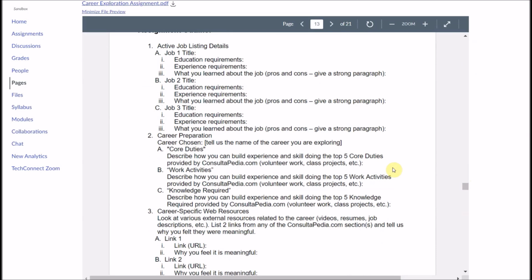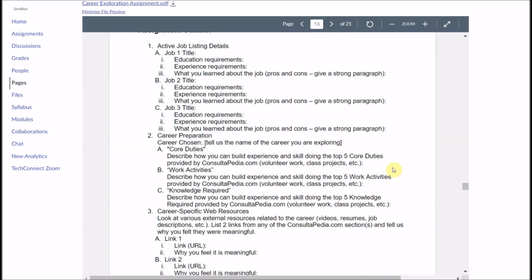So it asks the students to identify 3 different job titles that they could go ahead and examine in detail. Once they select the job title, clicking on it takes them directly to the employer link that actually shows them the job, the details, what they're asking for, everything about the job. So it allows them to not only identify the jobs that might be of interest to them, but to take a very close look at what's entailed.